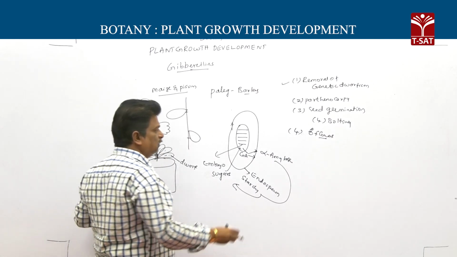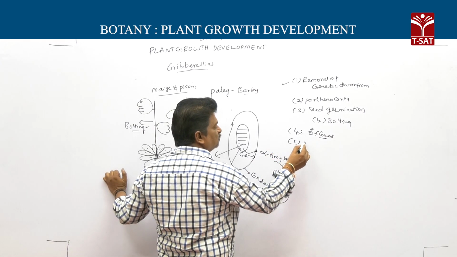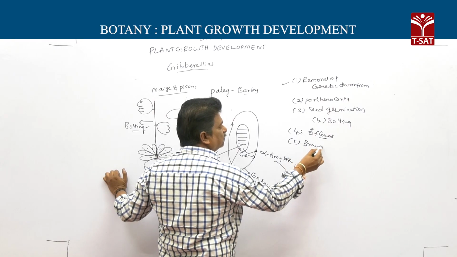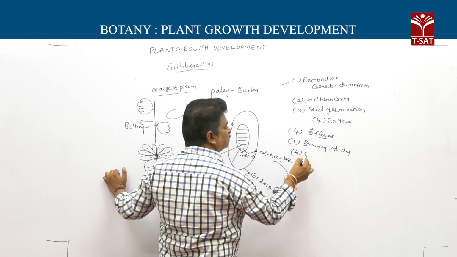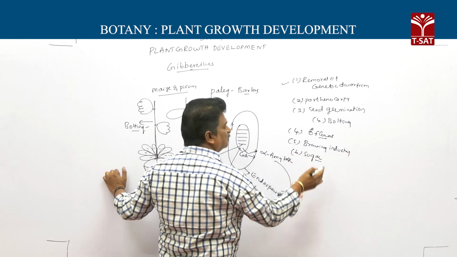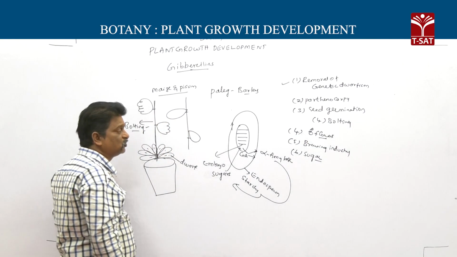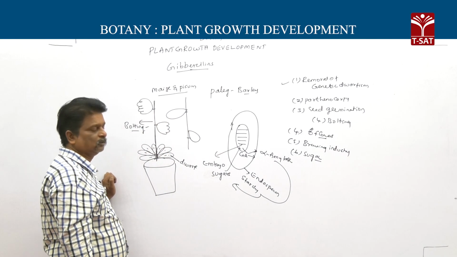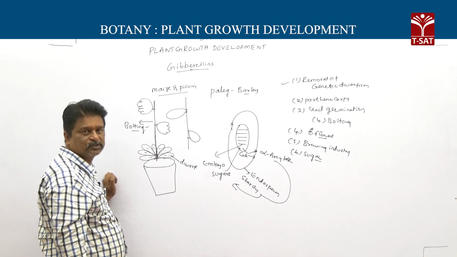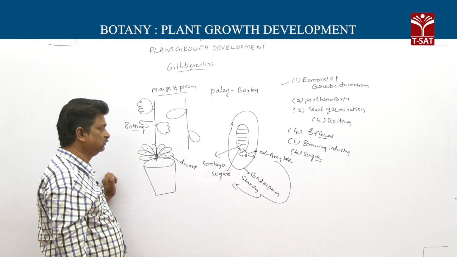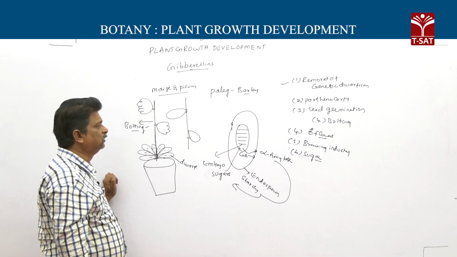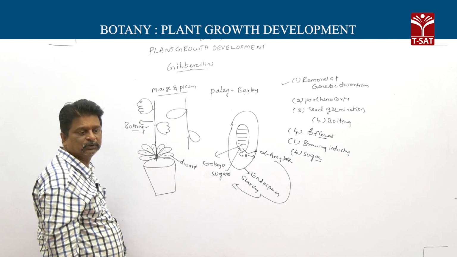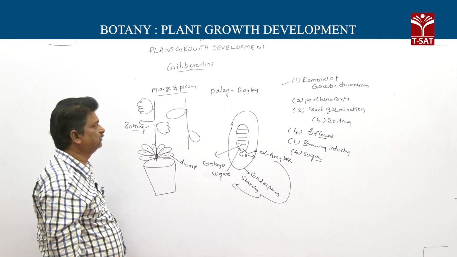Then they are used in the brewing industry, and also in sugarcane, where the stem stores sucrose. Gibberellins increase elongation of internodes, so the amount of sugars increases.